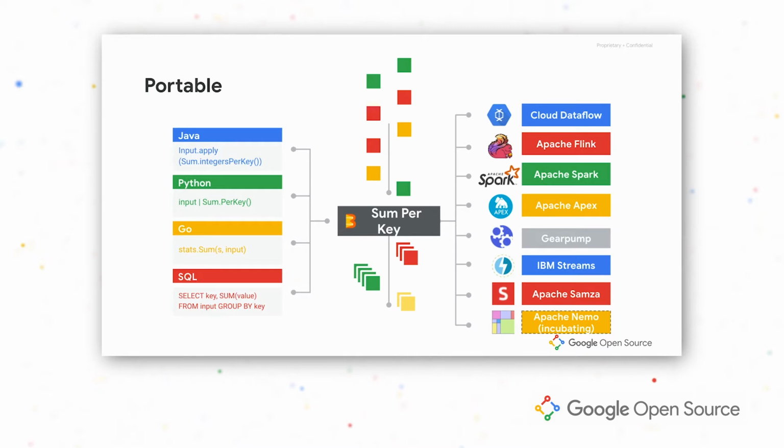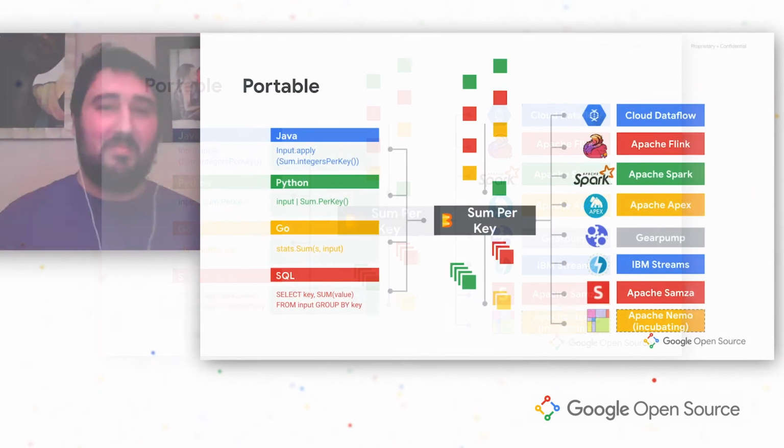For example, if you're using Cloud Dataflow, you need to add a project that is going to be the project in GCP that the pipeline is going to be running. But if you use Direct Runner, you don't need to change anything with these options. In this example, we have a sample pipeline. You can see that the logic in Java, Python, and Go is pretty much the same. SQL is, of course, a little bit different, but this is expected.